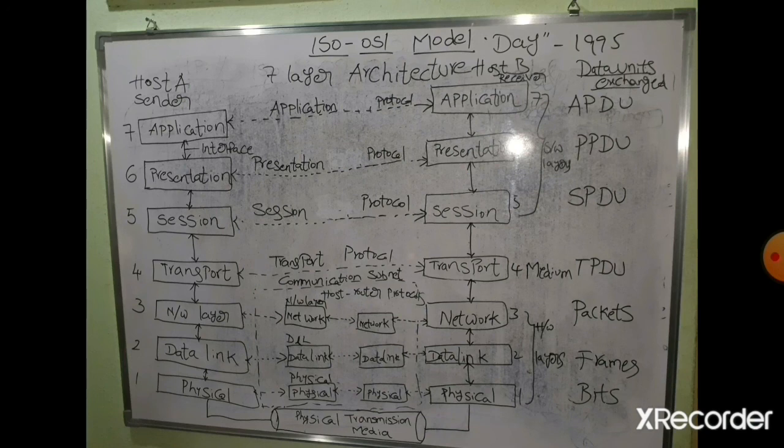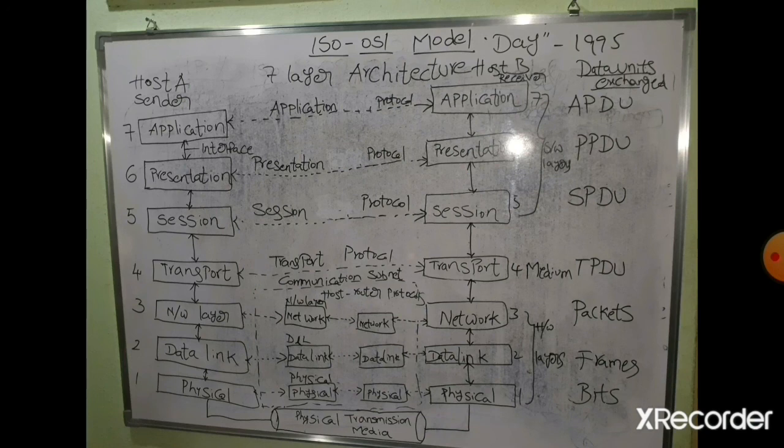So we are having interfaces also. At the sender side, from the 7th layer to the 6th layer, one interface, that is the 7 by 6 interface, from application layer to presentation layer, and the 6 by 5 interface, that is presentation layer to session layer. Again, session layer to transport layer, 5 by 4 interface. Next, transport layer to network layer, that is 4 by 3 interface. Next, network layer to data link layer, that is 3 by 2 interface. Next, data link layer to physical layer, that is 2 by 1 interface. Like that we are having several interfaces at the sender side and the receiver side also.